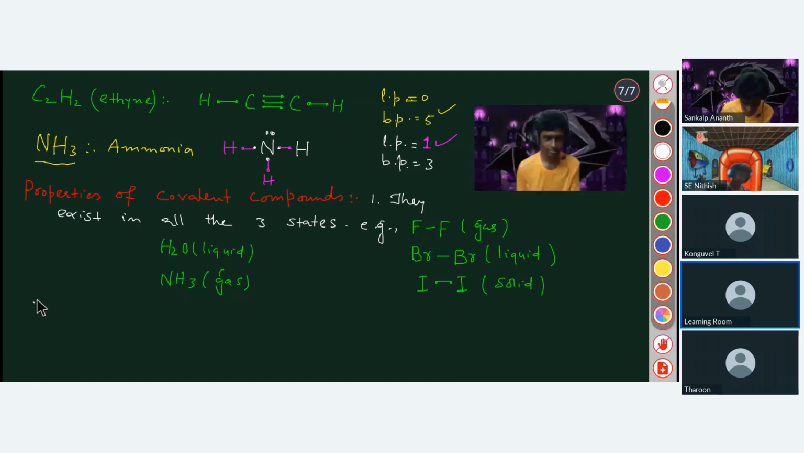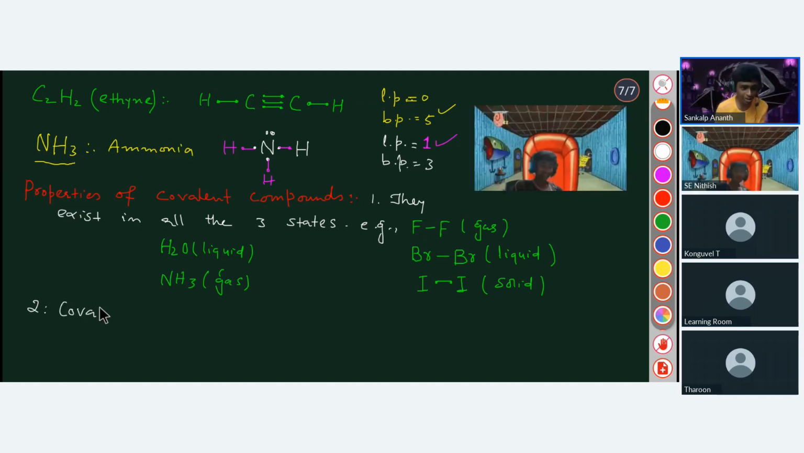Now, can you tell me, are they good conductors of electricity or bad? Good, because they form a covalent bond. Bad. They are bad. Covalent compounds are bad conductors of electricity.